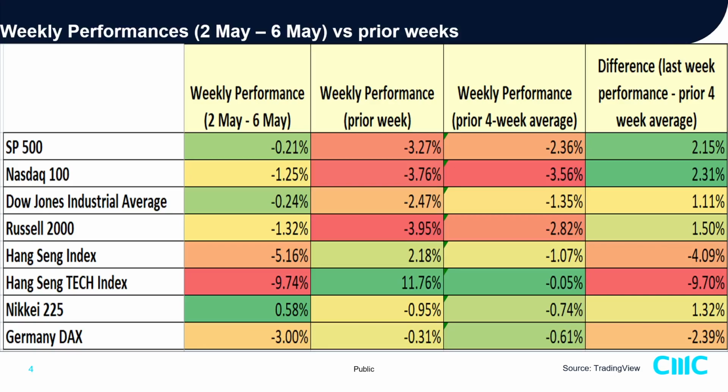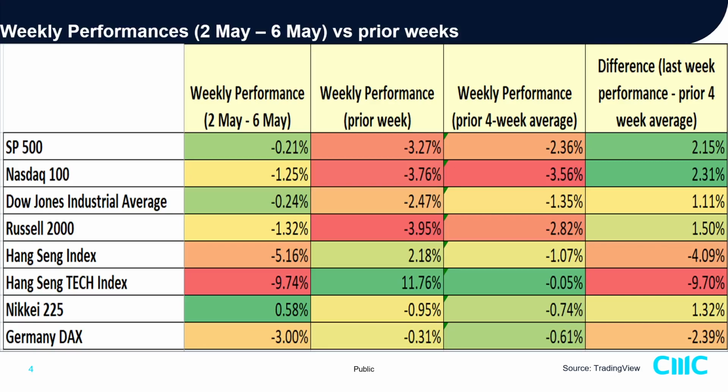In Europe, the German DAX also performed quite badly relative to its US counterparts. It's down -3%, and the Nikkei 225 is up 0.58%. But nevertheless, this is only one technical tool that we usually use to analyze the market. On top of that, we also need to look at other technical pictures like trend analysis of the individual stock indices to get a complete picture to decipher the trend bias going into this week.